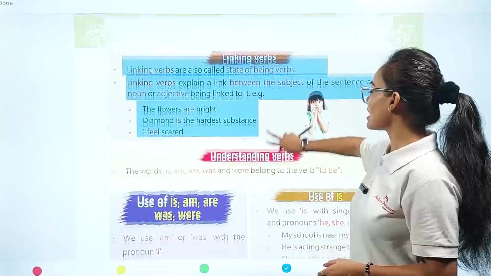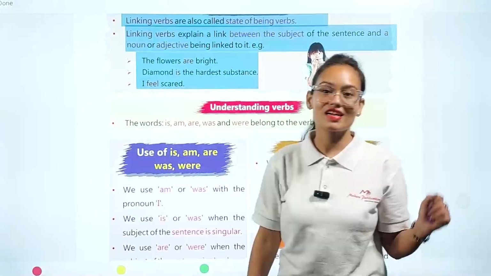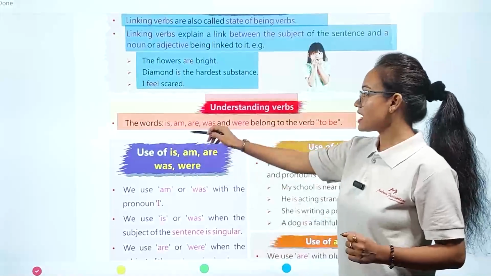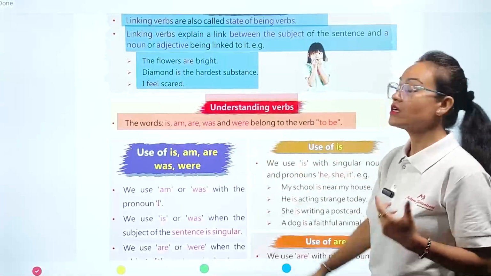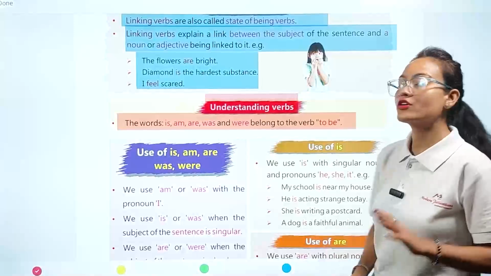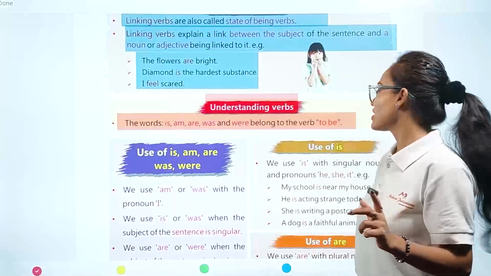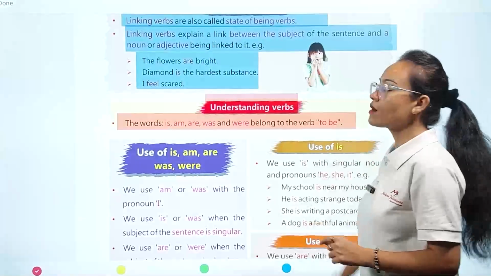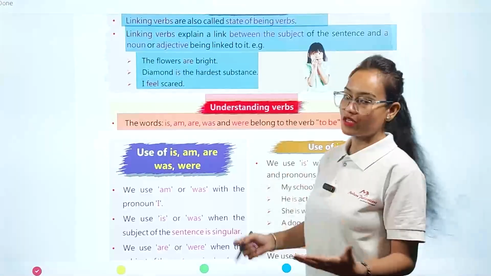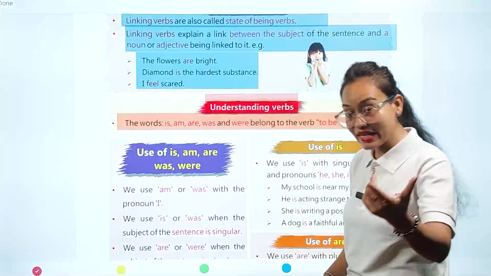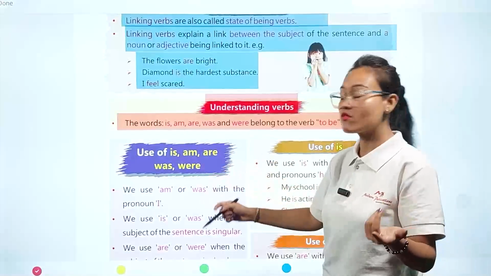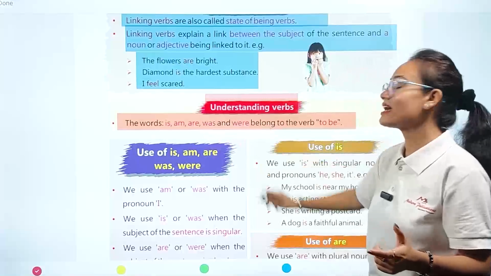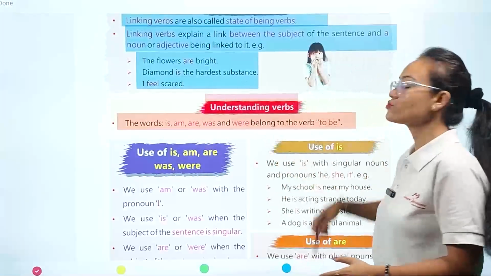Now we are going to see the understanding of the verb to be. Now, what is the meaning of it? Let's see. The words is, am, are, was, and were belong to the verb to be. So my dear student, here two words are combined and called as a single word, that is, to be. So whenever we are using any of this type of verbs, is, am, are, was, and were, all of these are always linked with the to be verb.